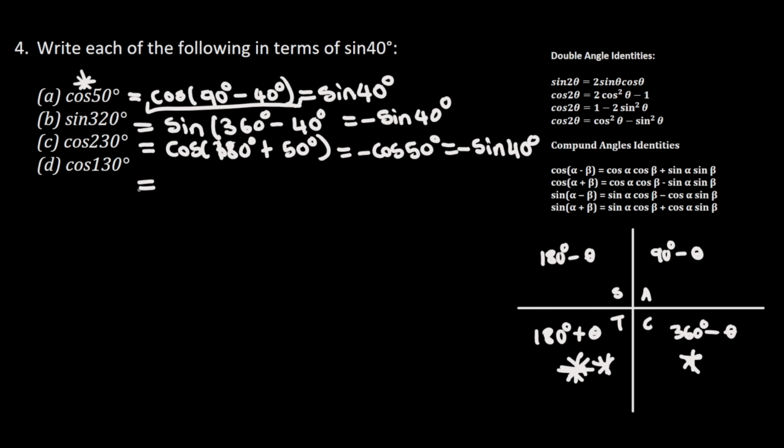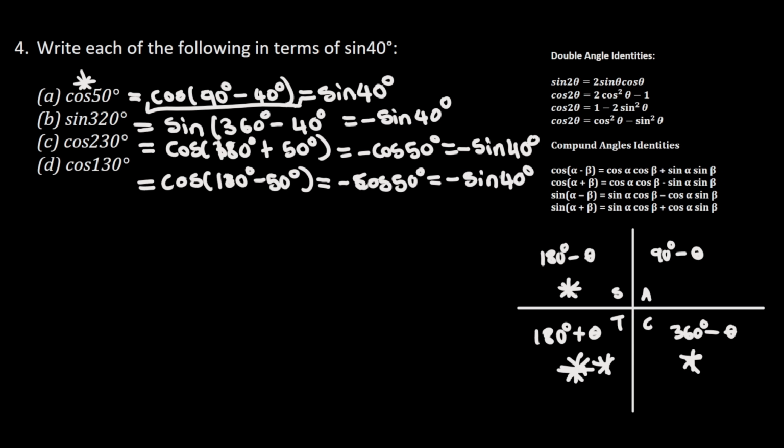And then we move on to the last question now, which is cos of 130 degrees. We know that 130 degrees can be found here in the second quadrant. So this will be cos of 180 degrees minus 50 degrees. And cos in this quadrant is negative. So this will be negative cos of 50 degrees, which will be equals to negative sine of 40 degrees.